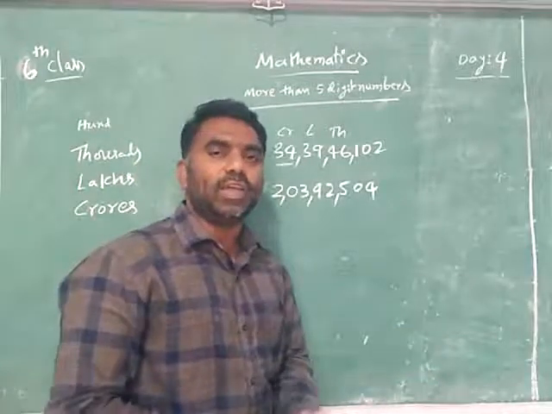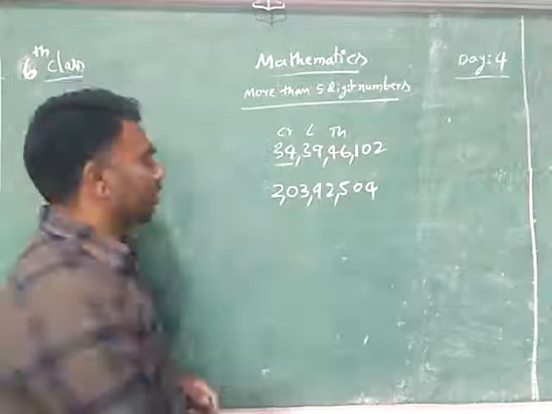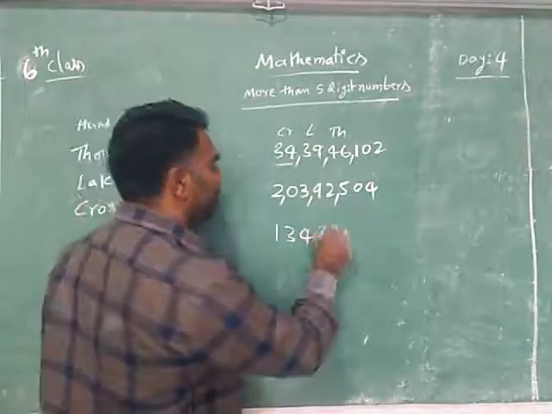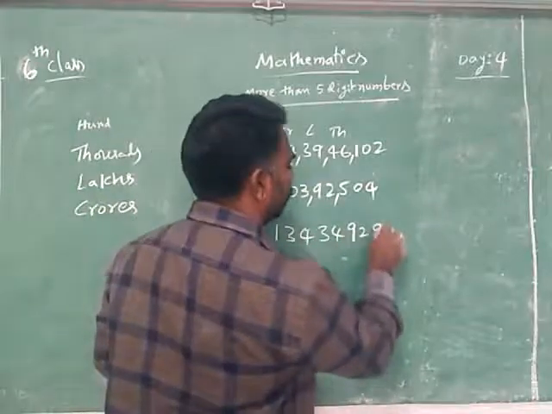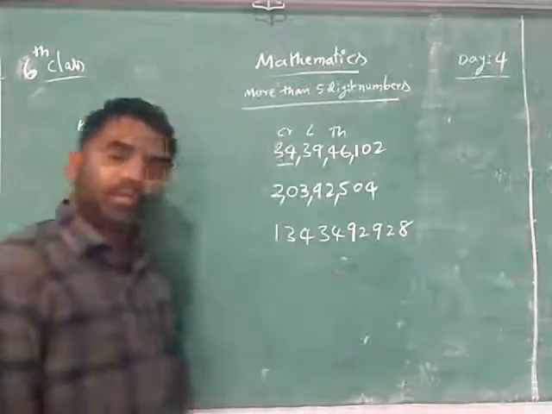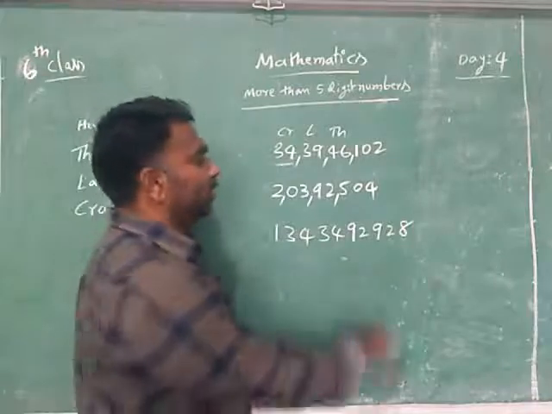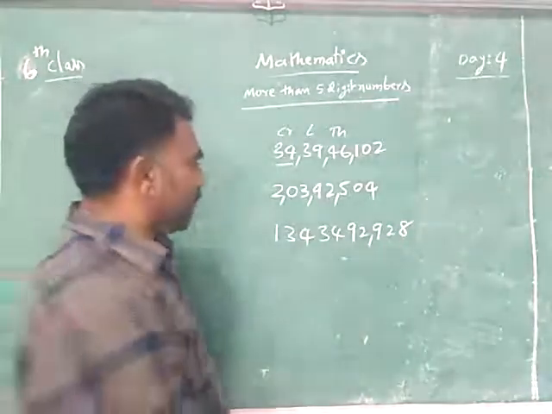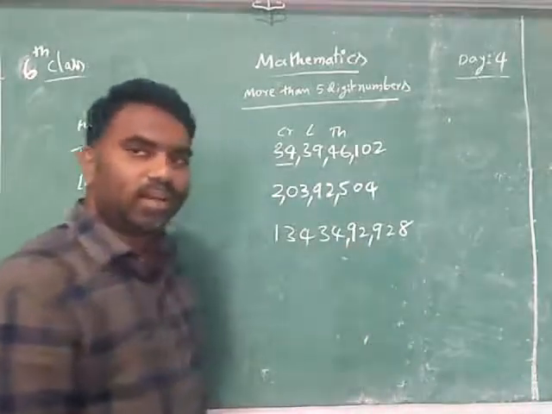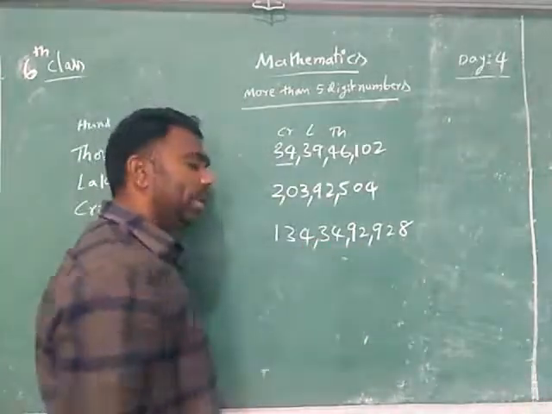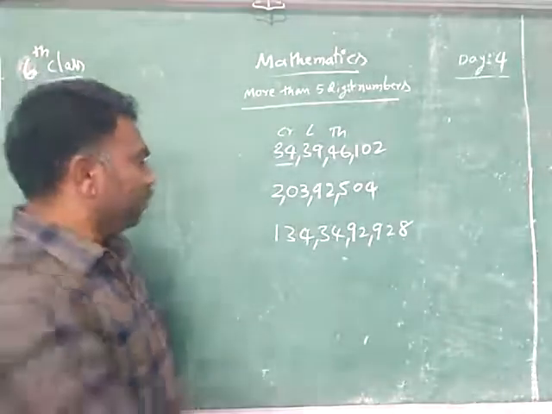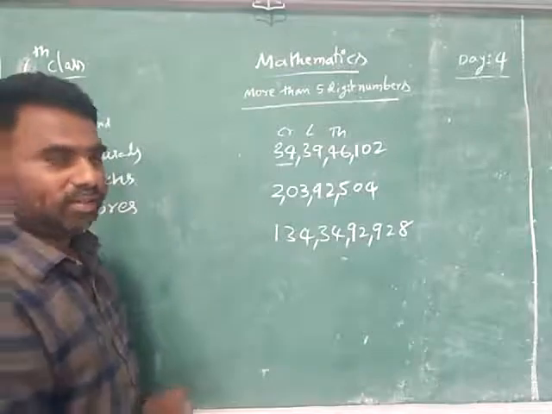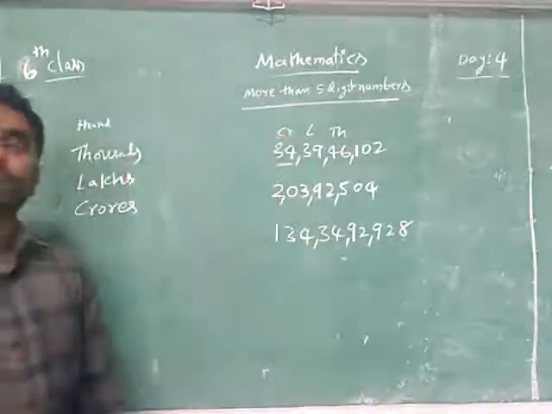So now you can say what is the number I have given to you. Now you see, I said one example of the population of India. I have given it like this to you, a 10-digit number. Easily we can read it. How do you read it? First 3 digits, ones, tens, hundreds. Next 2 digits, thousands slot. Next 2 digits, lakhs slot. Next 2 digits, crores. Not only after crores, there is no more; we are not going to discuss anything else. So totally you will think crores only.